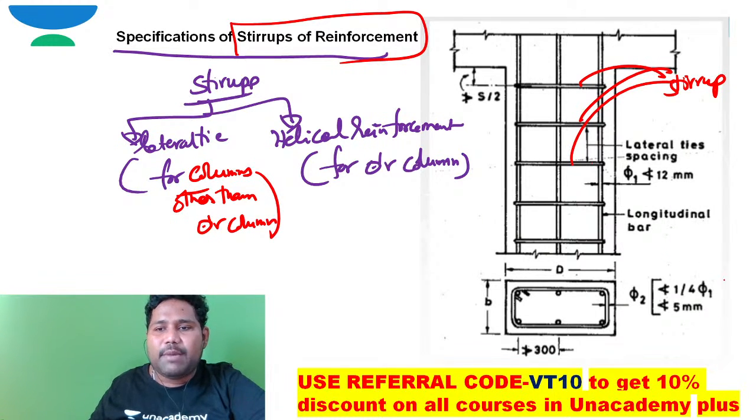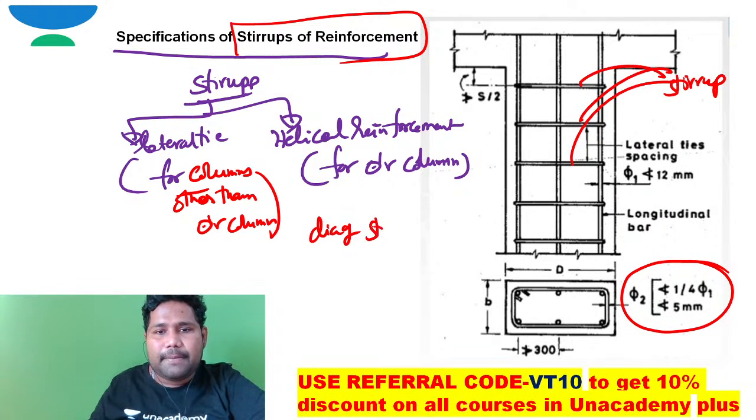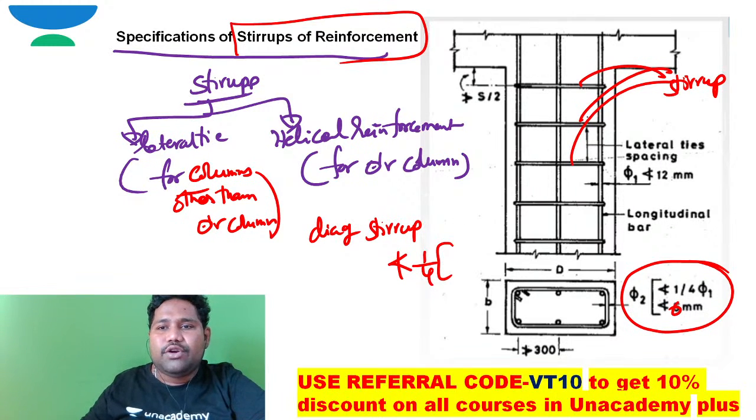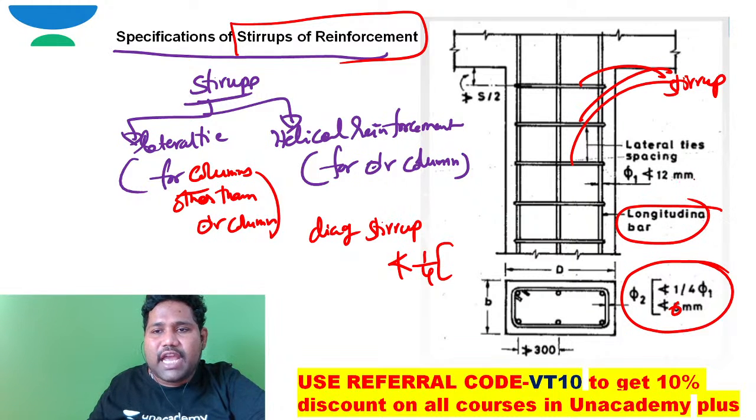If φ2 is the diameter of the stirrup reinforcement, the diameter of the stirrup should not be less than 1 by 4 times the diameter of the longitudinal reinforcing bar. What is the diameter of the longitudinal bar? The diameter of the longitudinal bar is φ1.